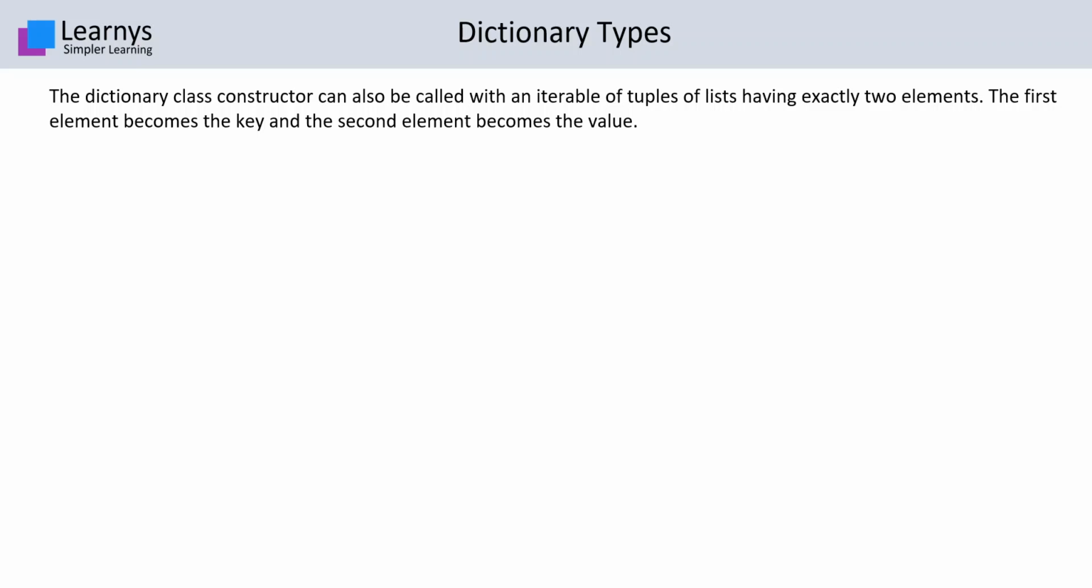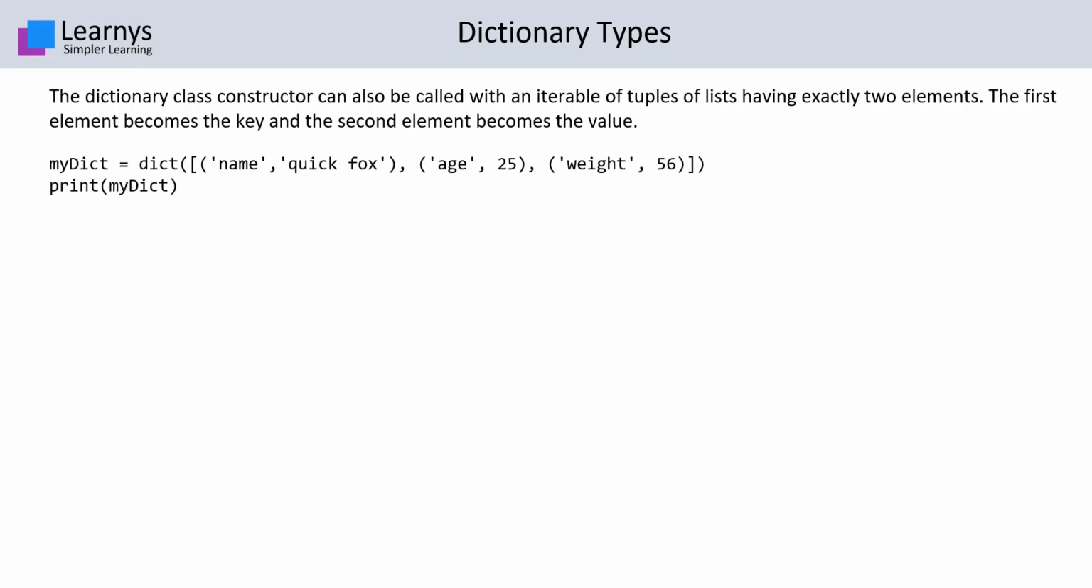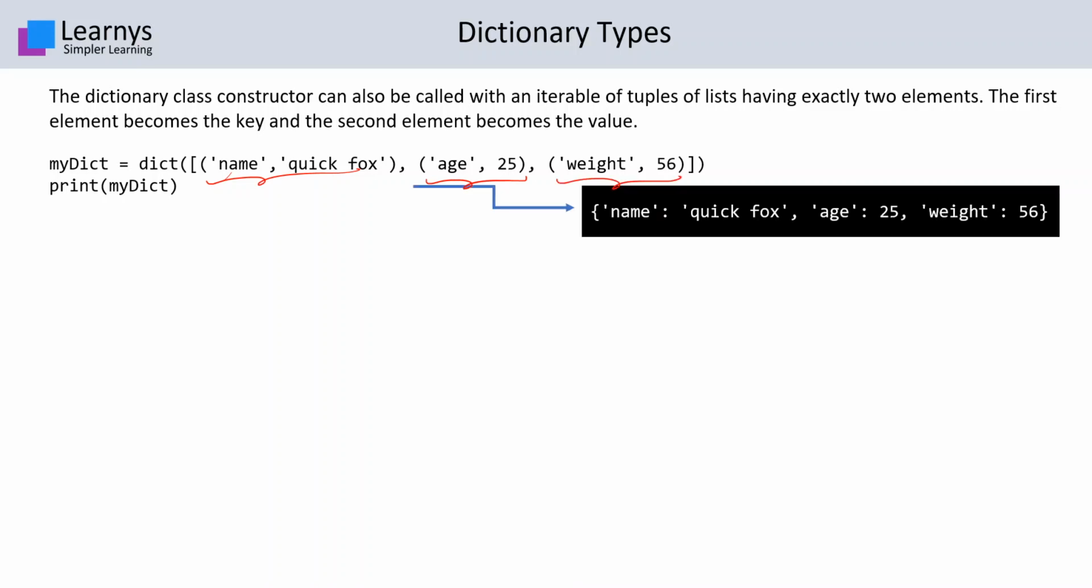The dictionary class constructor can also be called with an iterable of tuples or lists having exactly two elements. Over here in this example, we can see that we have called it with an iterable having tuples. Inside these tuples, we have key value pairs. When we try to print this, we will get this kind of a dictionary.